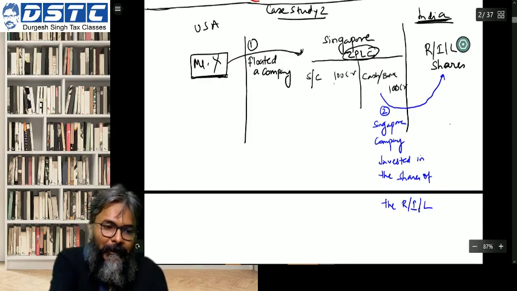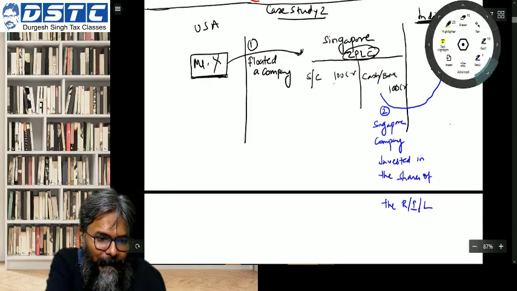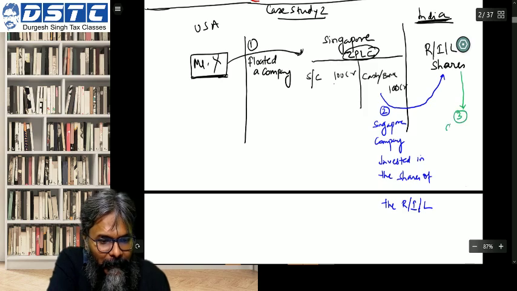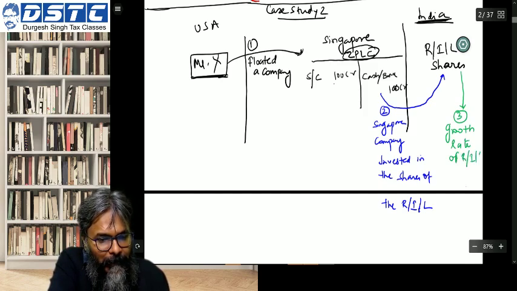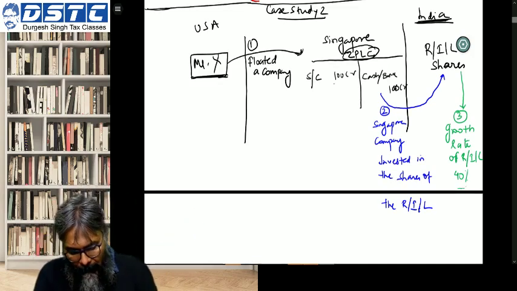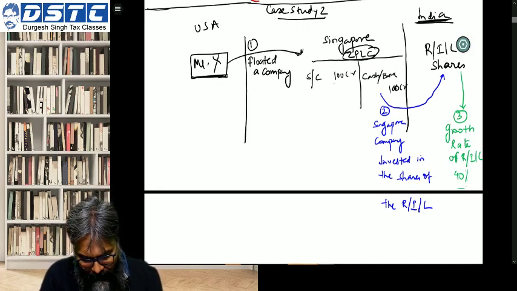Okay. Now, after that, what happened? Here, students, the growth rate of RIL was, say, 40%. Every year it was growing by 40%. Complete up till now. Then I'll do the fun explanation.